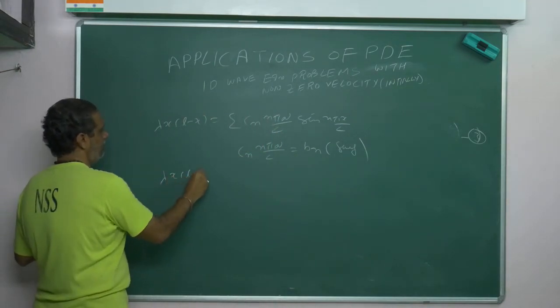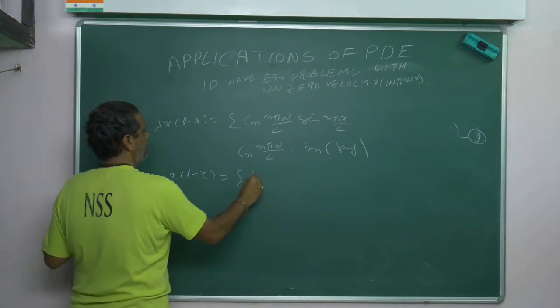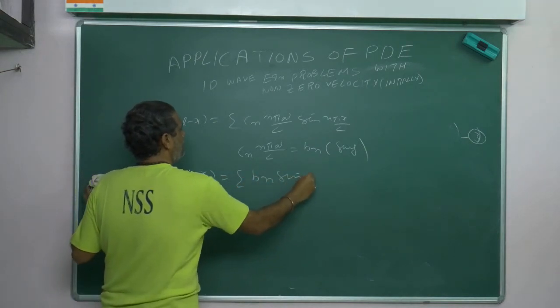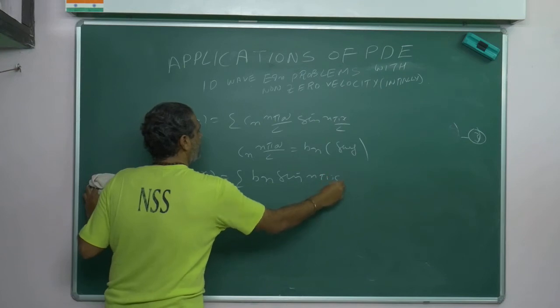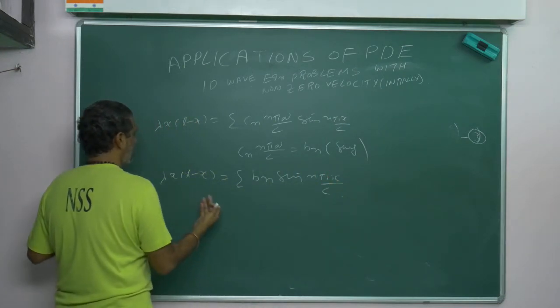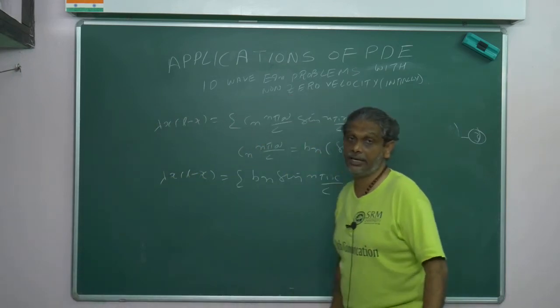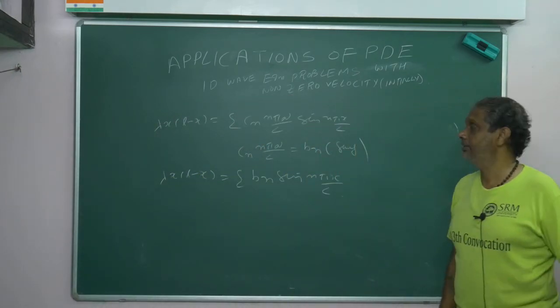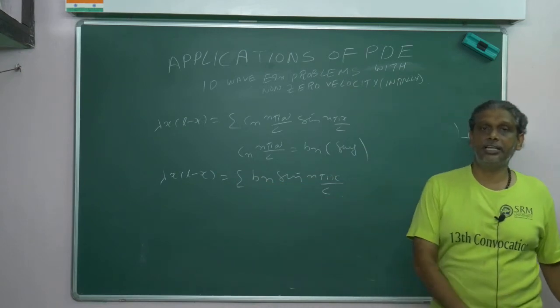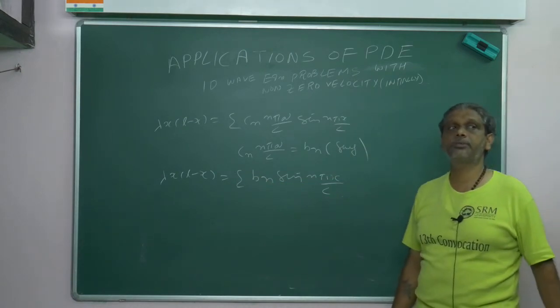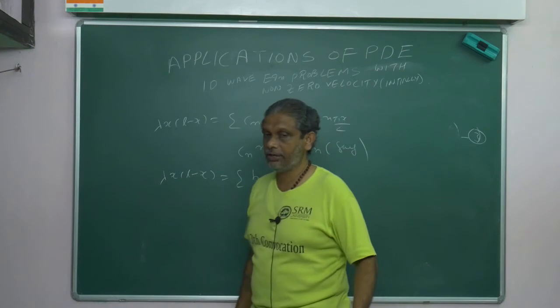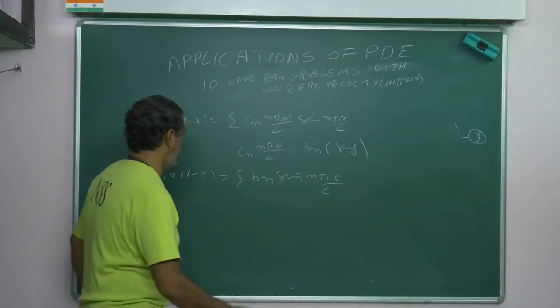Lambda x into L minus x Bn sin n pi x by L. So this is nothing but, it appears, any function f of x. If I write Bn into sin n pi x by L, it appears like a half range sine series. So who is my f of x? Lambda x into L minus x. So now if I am able to substitute, my Bn value is over. So I will find out the Bn value. So what is the Bn value?